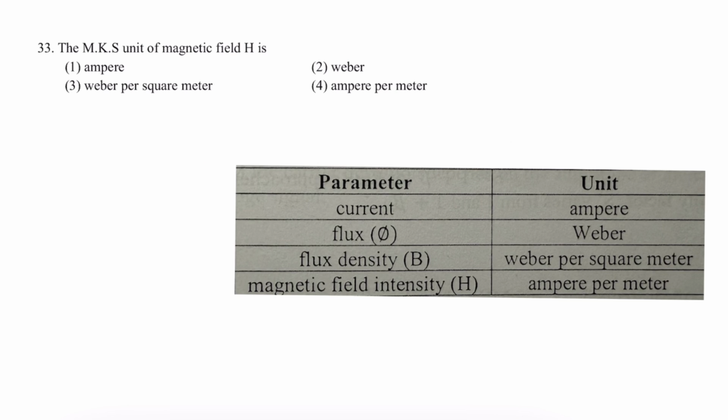Next question. The MKS unit of magnetic field. Ampere is the unit for current, Weber by square meter is the unit for flux density B, Weber is the unit for flux, and ampere per meter is the unit for magnetic field intensity H. So the unit of magnetic field intensity is ampere per meter. One more unit for flux density is Tesla, or Weber by meter square.